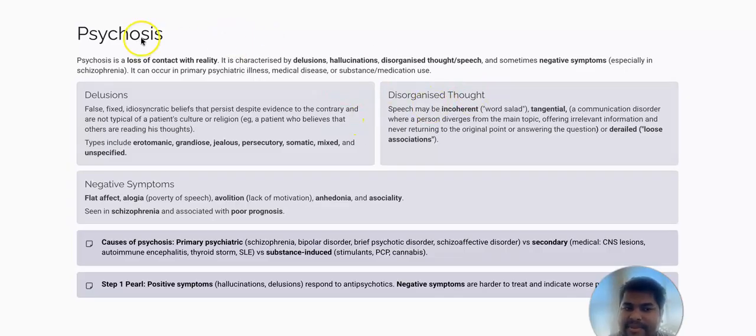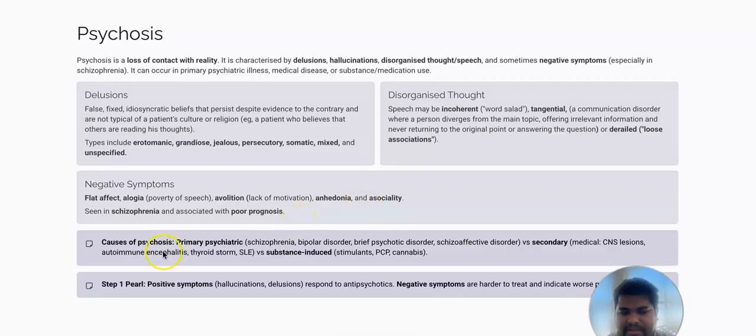This also is a type of psychosis. Delusion is a psychosis. And sometimes negative symptoms, we said a flat affect, showing no emotions, alogia, poverty of speech, abolition, lack of motivation, anhedonia, could not experience happiness, asociality. All these can be seen in schizophrenia, and this can also be related to psychosis. And whenever you see any negative symptoms, then you will know that that person is very difficult to treat, and we can say that he or she has poor prognosis.